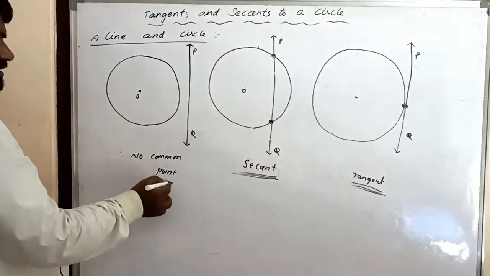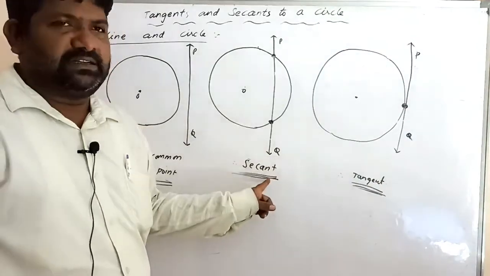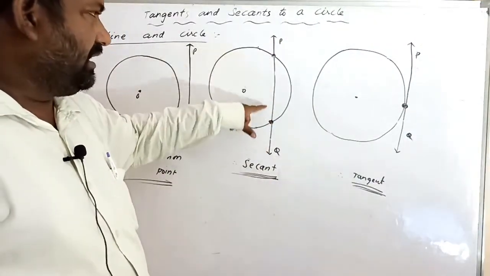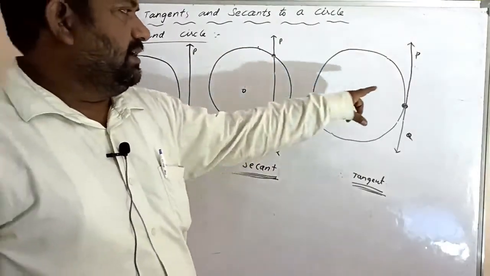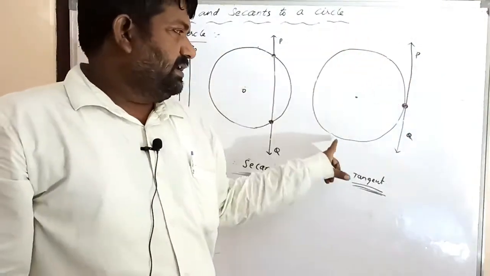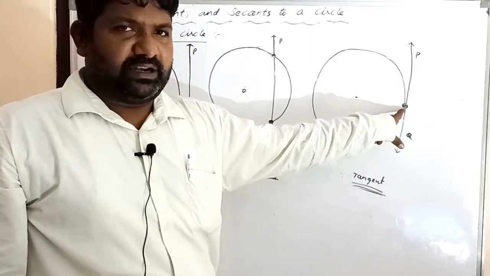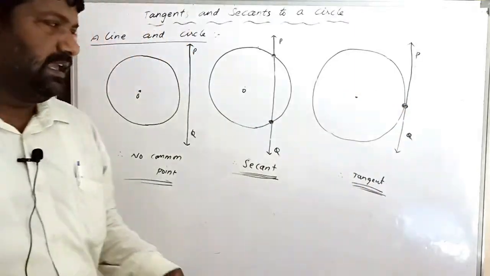Here there is no common point. Tangent and secant: a line drawn intersecting the circle at 2 points is called a secant to a circle. A line drawn intersecting the circle at 1 point is called a tangent to a circle.